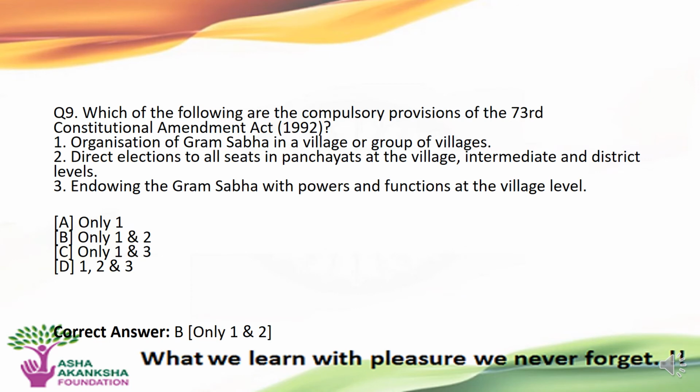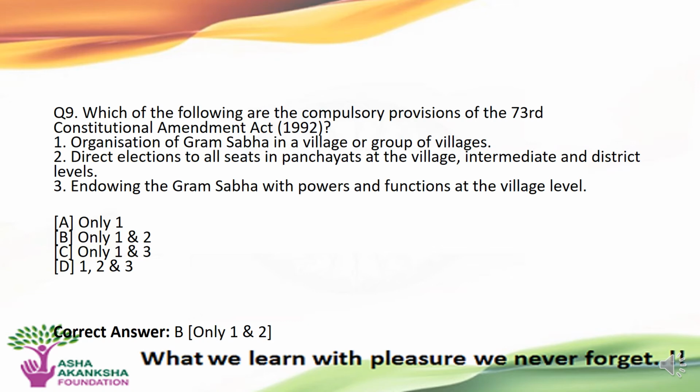So, let's move on to the next question. Which of the following are compulsory provisions of the 73rd Constitutional Amendment Act of 1992? First statement, organization of Gram Sabha in a village or a group of villages. Second statement, direct elections to all seats in panchayats at the village, intermediate, and district levels.